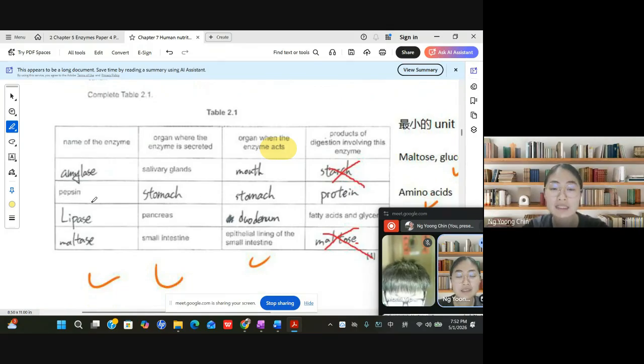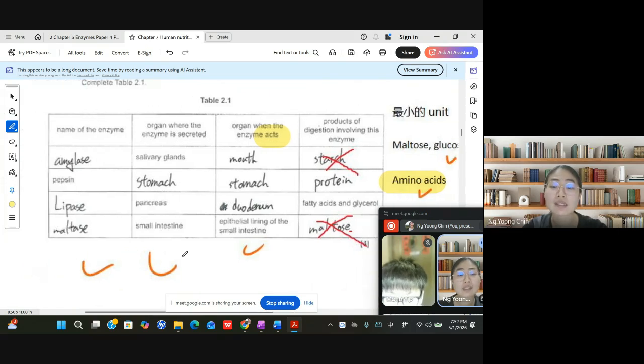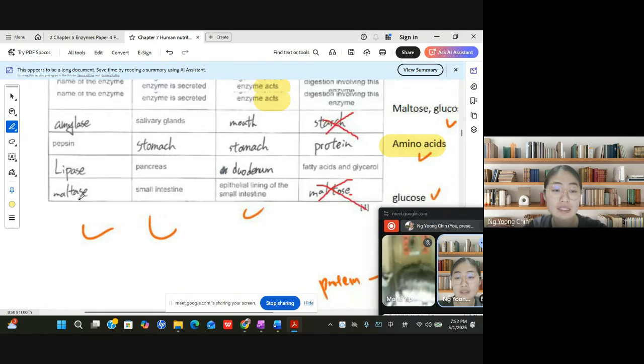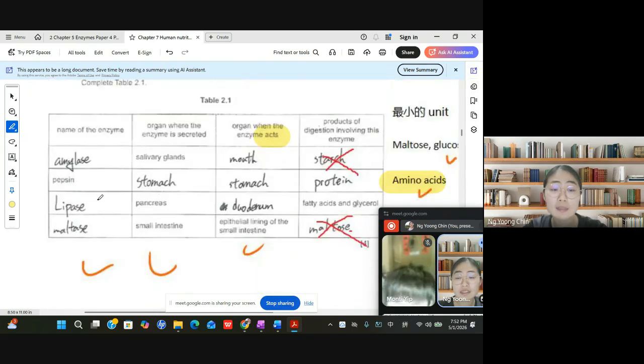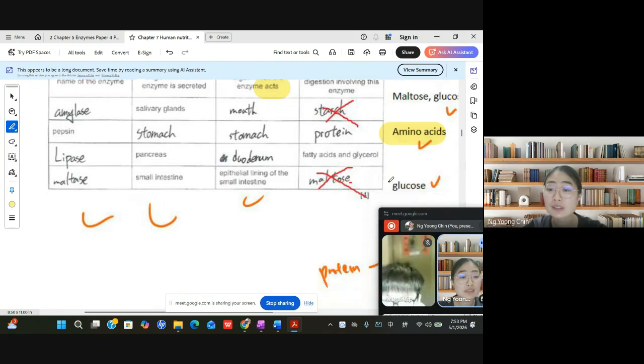Pepsin acts in the stomach, so it breaks down proteins into amino acids. Or you can say peptide or polypeptide also can. And then lipase is secreted by the pancreas, and it acts at the duodenum. So what is the product? The product is fatty acid and glycerol. And then what is this one? The name of the enzyme is maltase, acting in the small intestine. So it breaks down the maltose to become glucose. So this answer is glucose.